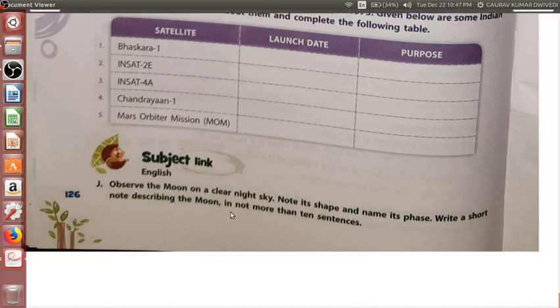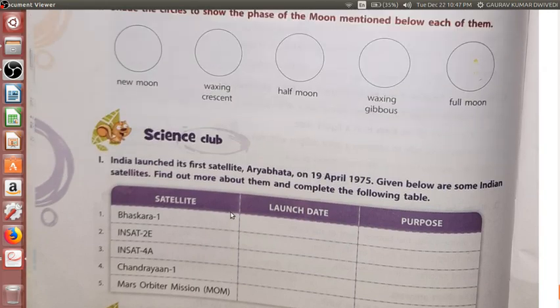I request you, from Wednesday to Sunday or Monday, whenever you get the time, please have a look at the moon, or a clear night sky. Note down its shape, try to draw a rough diagram, and write a short note describing the moon in not more than 10 sentences. If you are able to write 5 sentences, that is more than enough. Okay, please write it down.